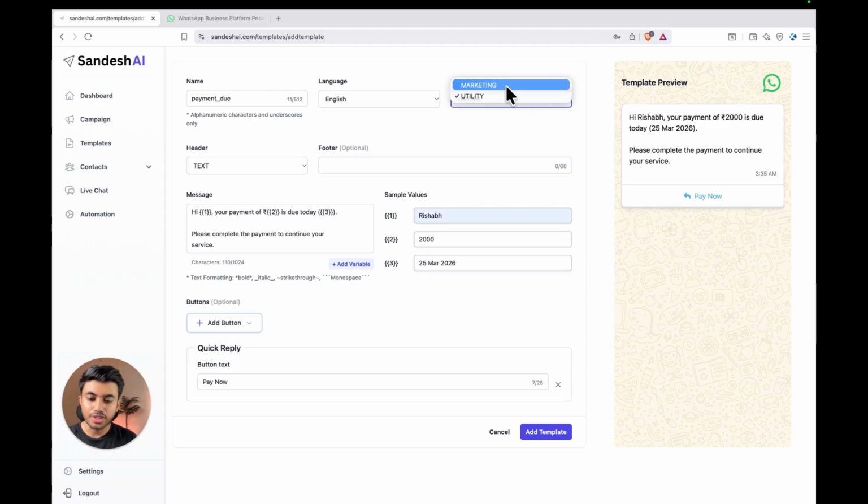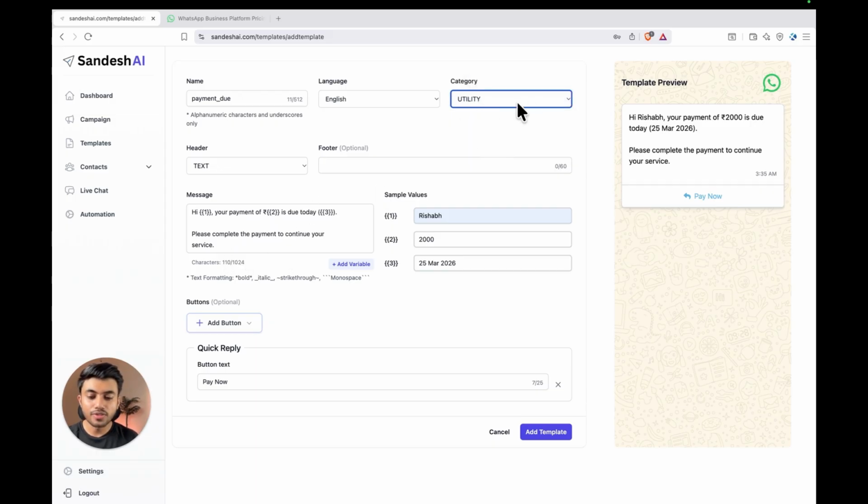For example, offers, product promotions, webinar invitation, or any kind of marketing campaign. Utility templates are used for transactional or update related messages such as order updates, reminders, payment receipt, and all. So I have selected the category as utility here, as our message contains the reminder message.